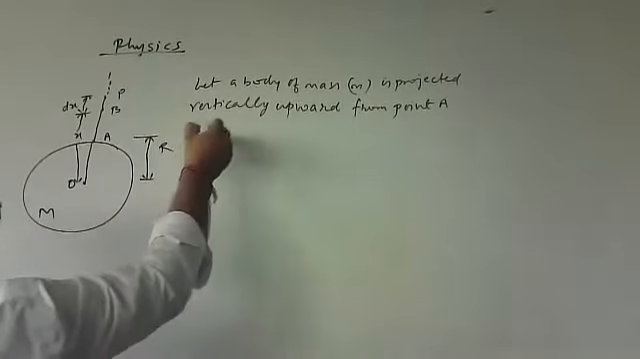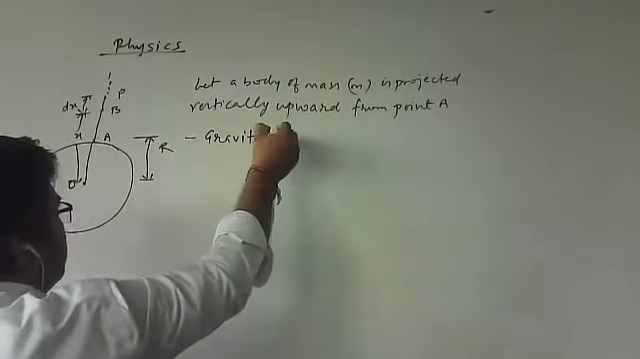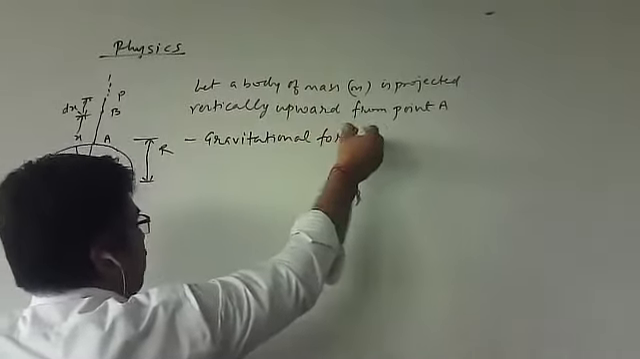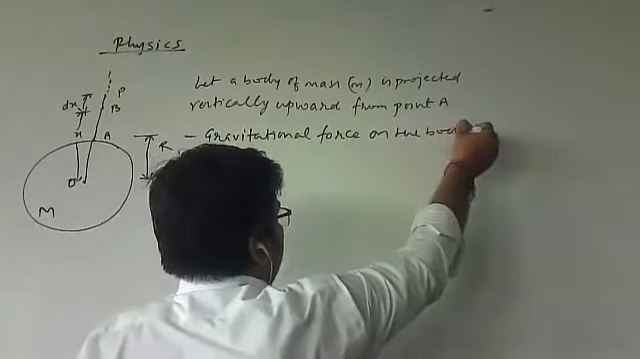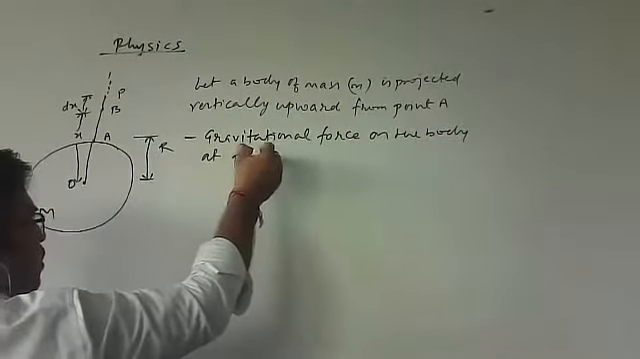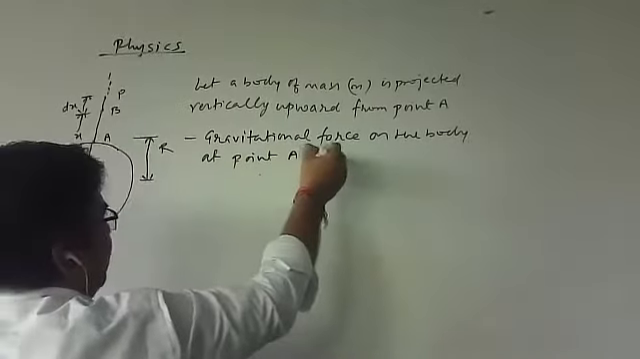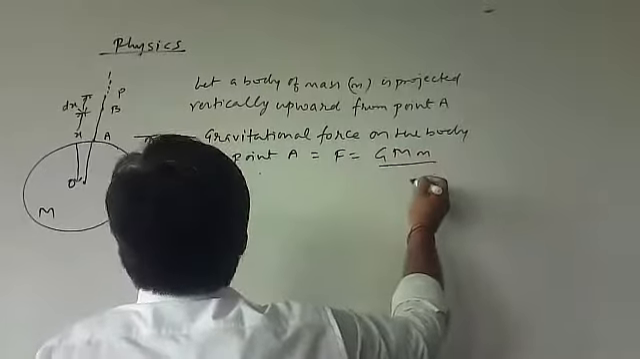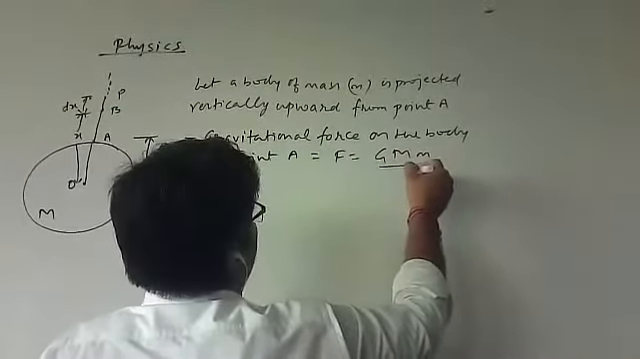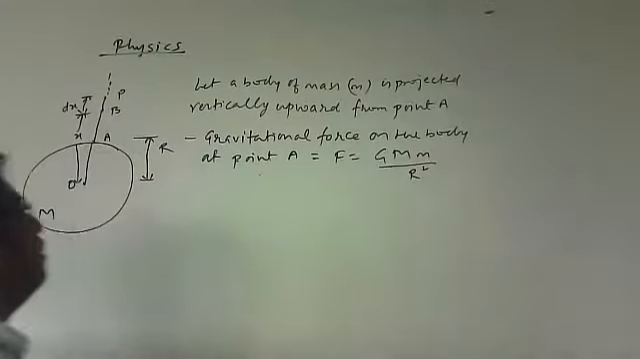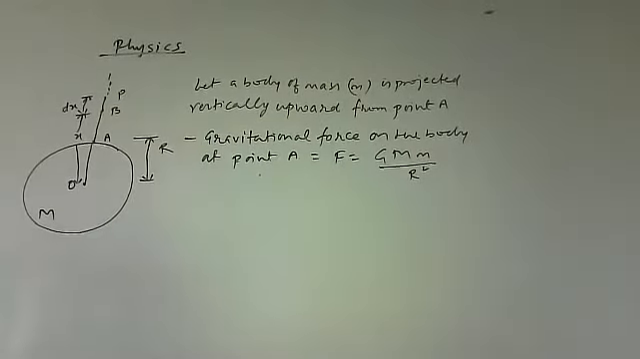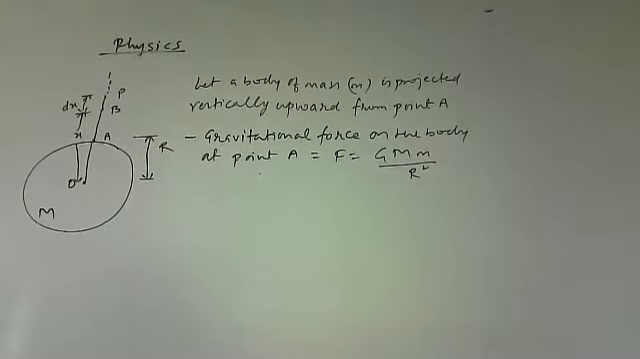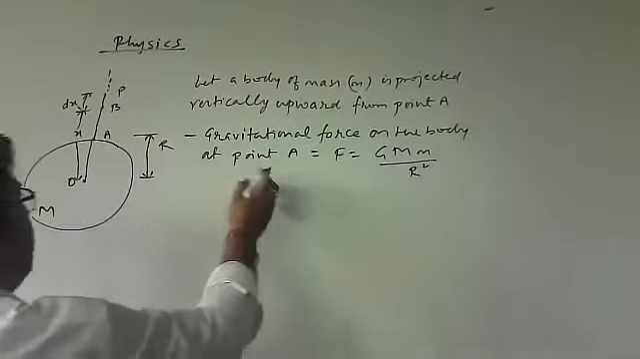Then definitely gravitational force is present. What is the value of the gravitational force on the body at point A? Definitely it will be GMm divided by R square. Gravitational force on the body at point A is F equals GMm by R square. I hope this point is clear to you.